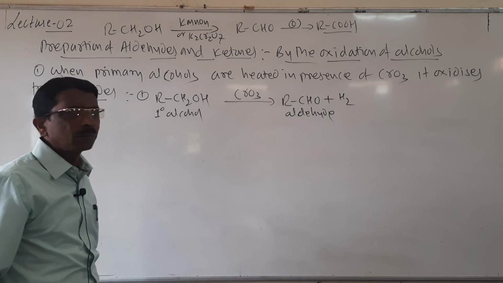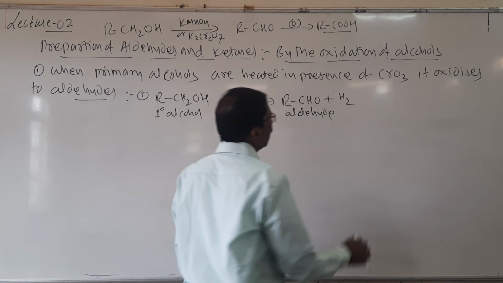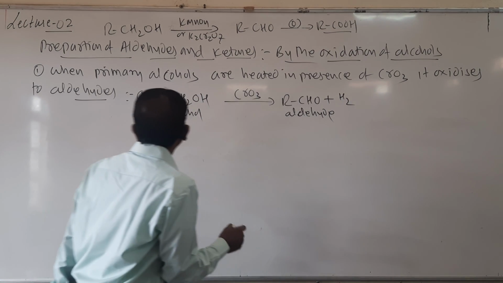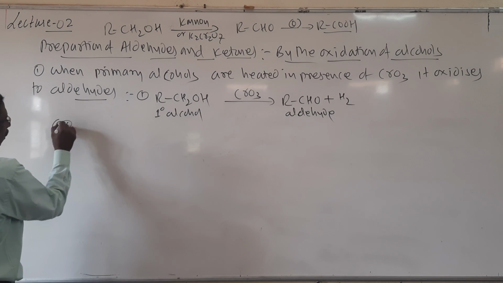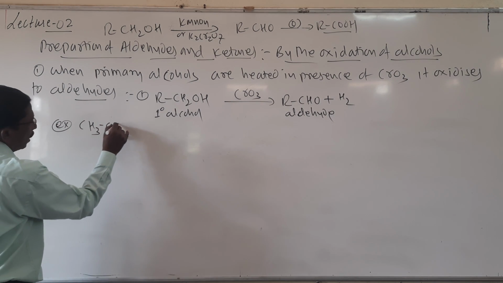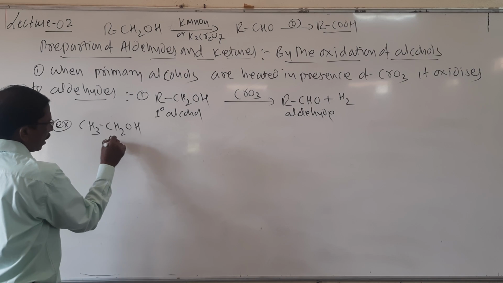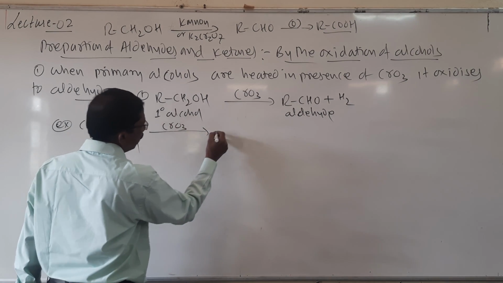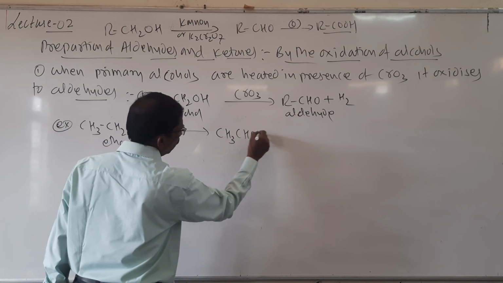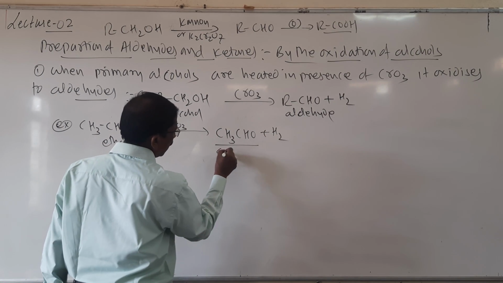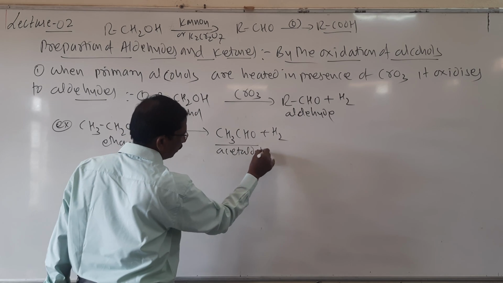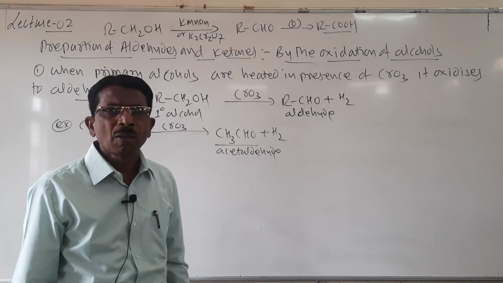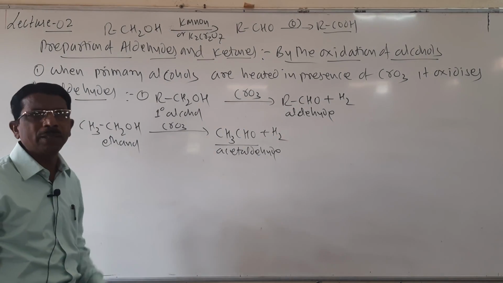Look here, students. And I will write an example here. So look here, what is the example? So when ethyl alcohol CH3CH2OH, ethanol or ethyl alcohol, when it is heated in presence of CrO3, it gives CH3CHO plus H2. So it is called as acetaldehyde. Look here, dehydrogenation takes place, and here it forms aldehyde.